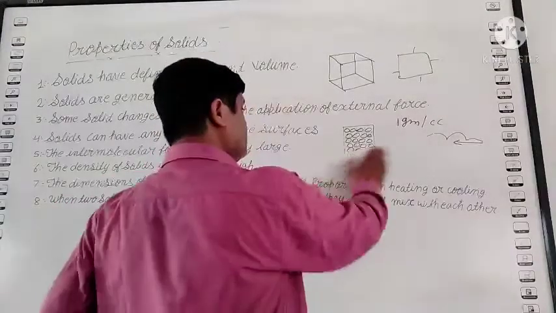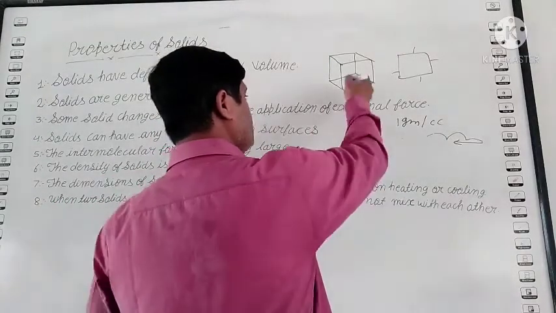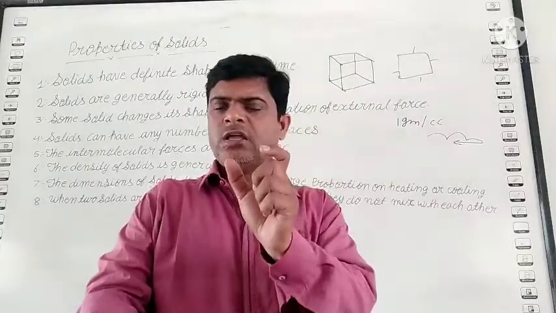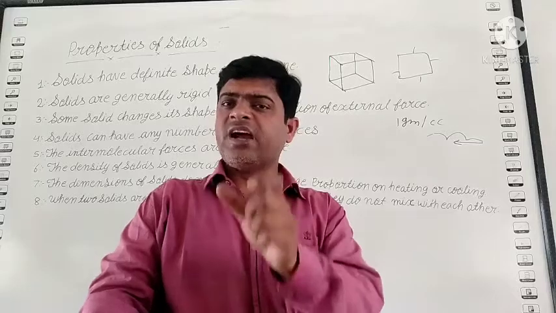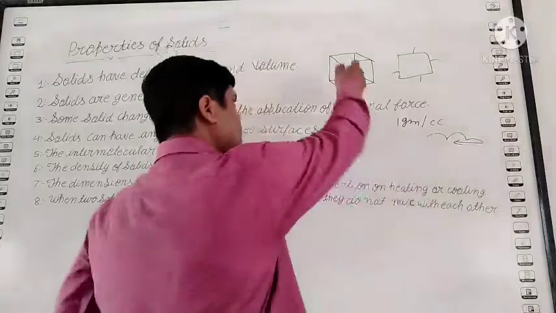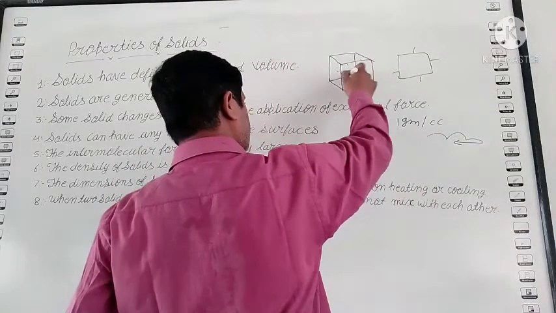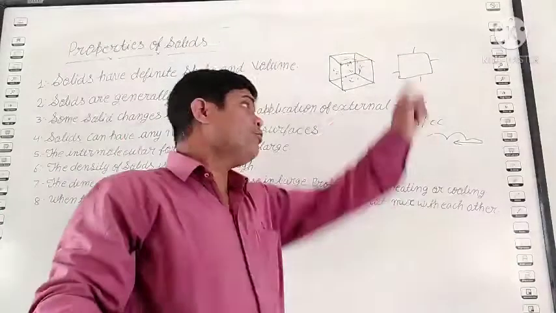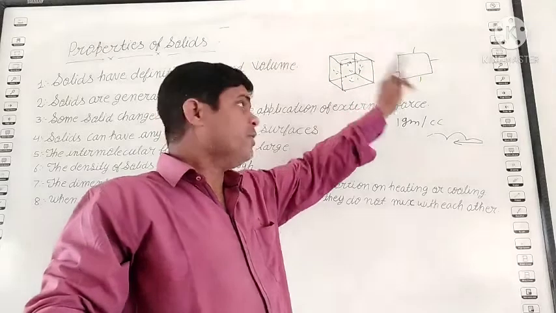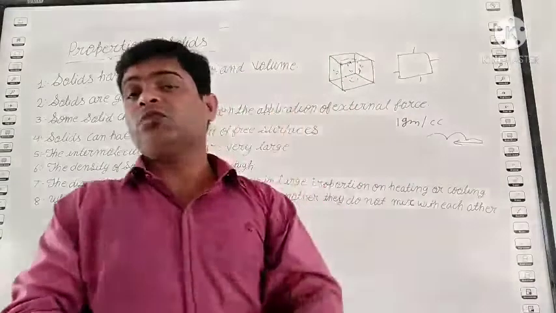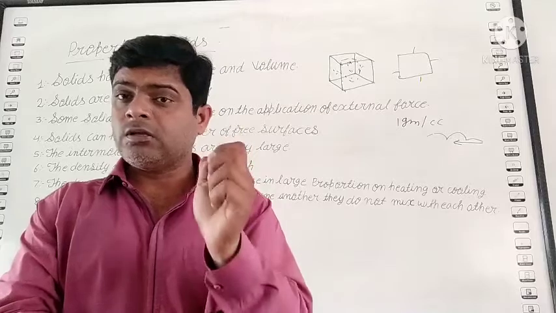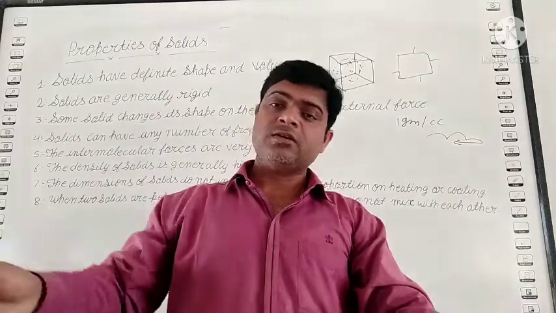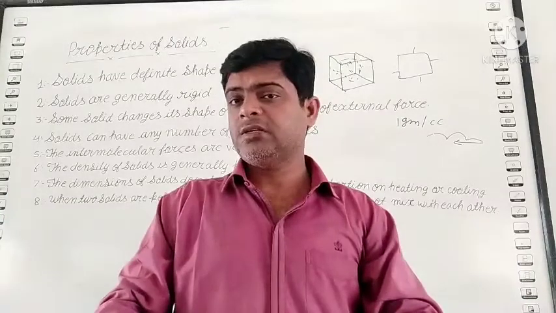It means, student, if you take a 1 centimeter hollow cubic box, whose length, breadth and height are 1 centimeter, and you fill water in the cube and find the weight of water, the weight of water is 1 gram per centimeter cube. But remember, student, this is applicable only to distilled water, not other types of water, because other water contains different amounts of minerals. Clear?